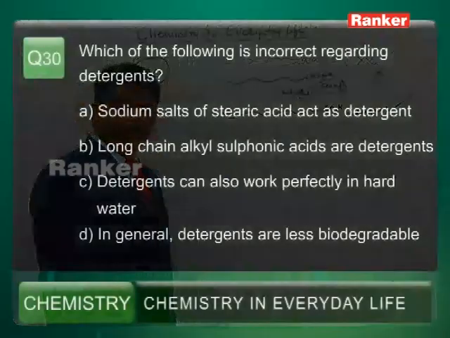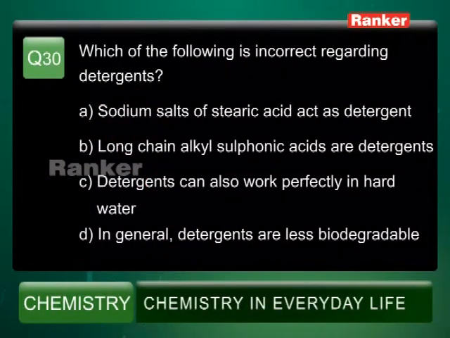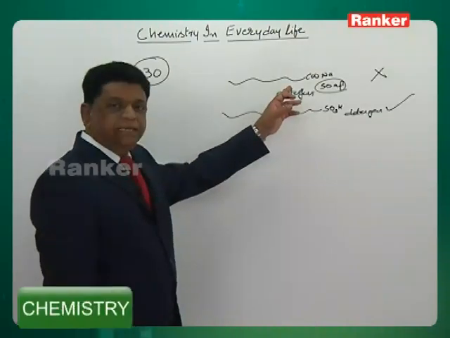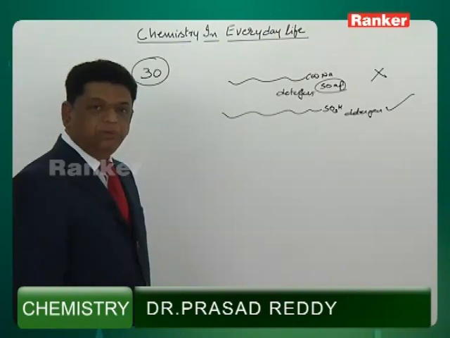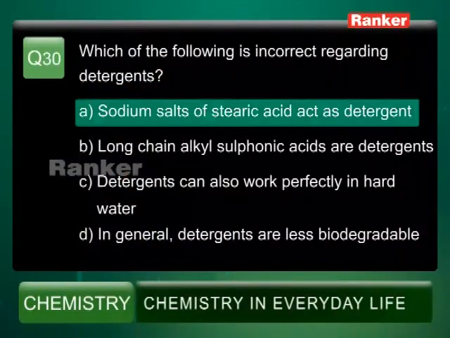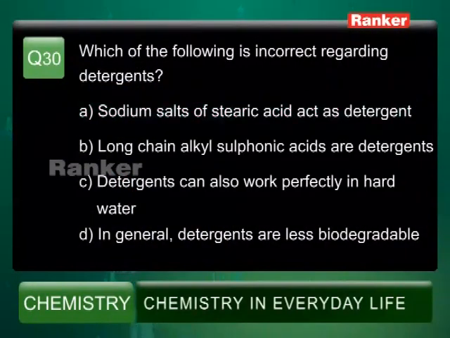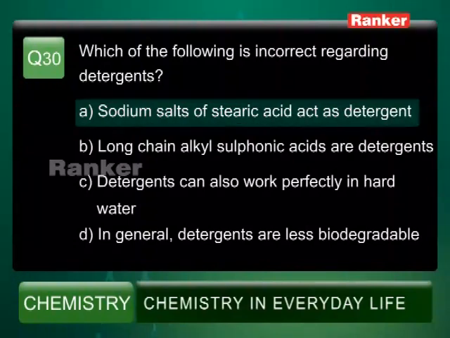In general, detergents being less biodegradable is the right statement. So B, C, D are the right statements. Only A is wrong. We are saying stearic acid sodium salt is a detergent, which is wrong. It is actually a soap. So answer A is the right answer.